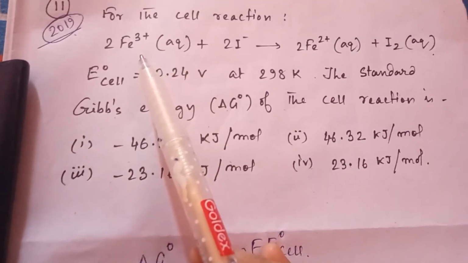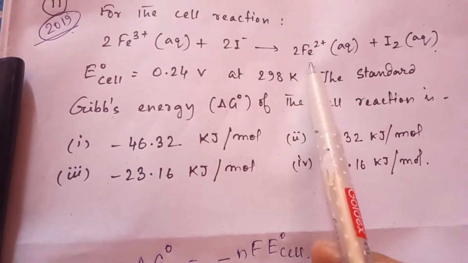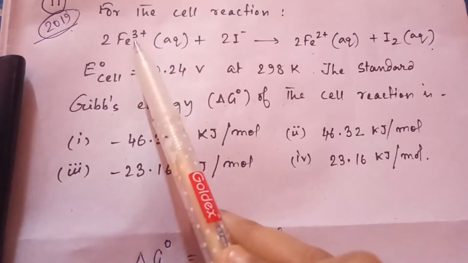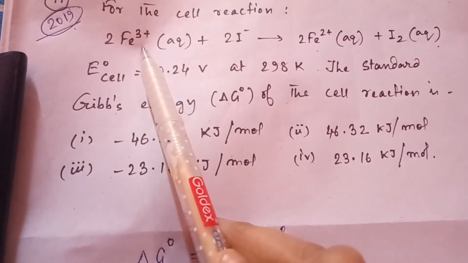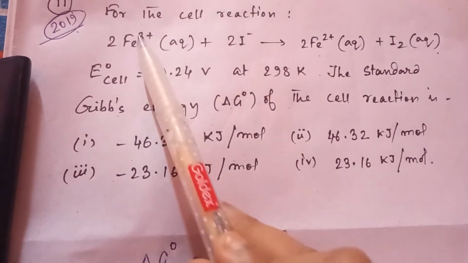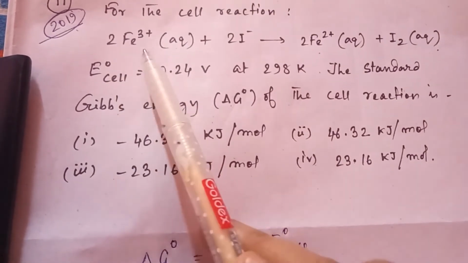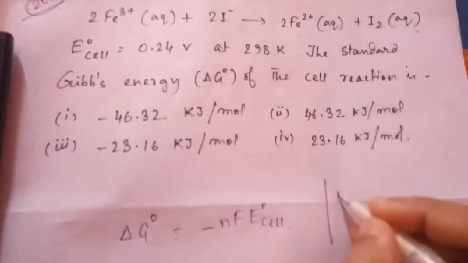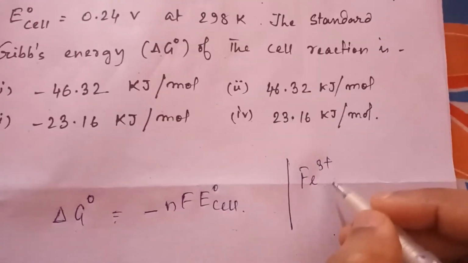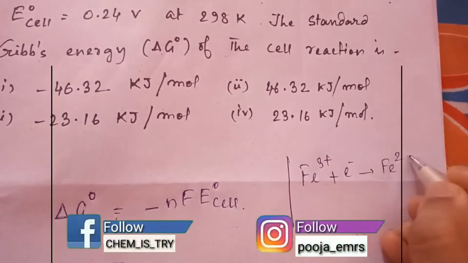Now just check here, from Fe3+ to Fe2+, it needs 1 electron to form Fe2+ from Fe3+. Now there are 2 Fe3+, right? So for 1 Fe3+ it needs 1 electron to form 1 Fe2+.